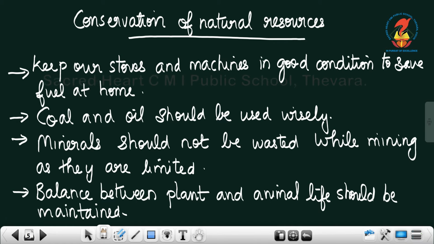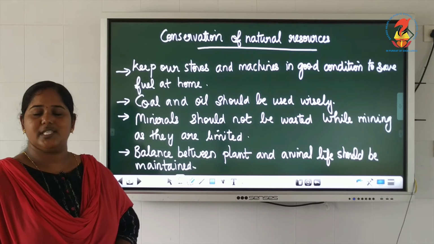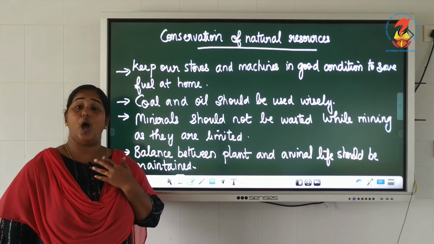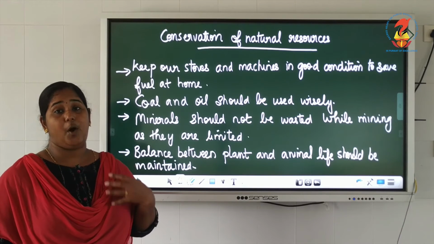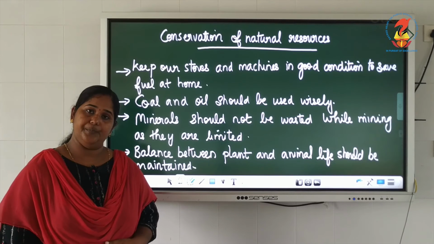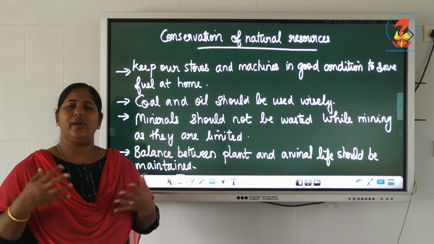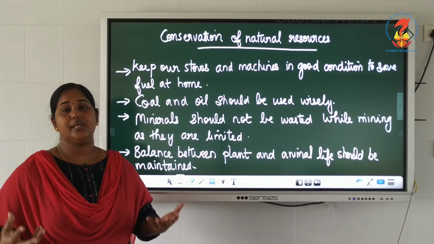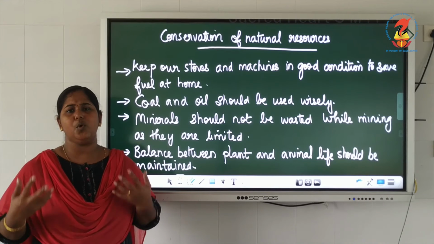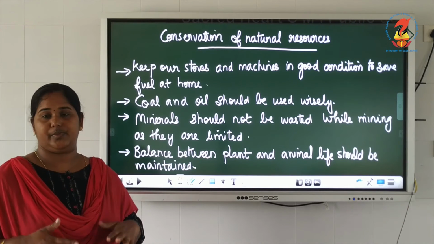The first important thing is to keep your stoves and machines at home without any defect, so that the fuel used by them will be less. The best example is when we are not well. When our body is not functioning properly, we are tired, so we need more energy. So if you want to get more energy, you should have more food.